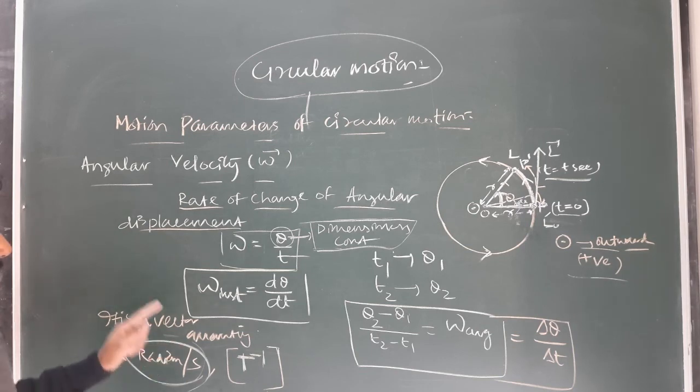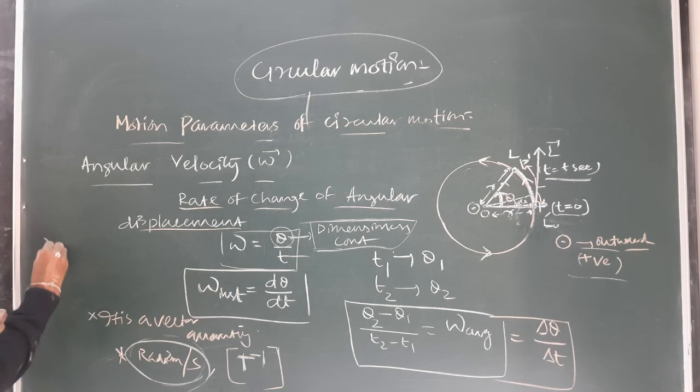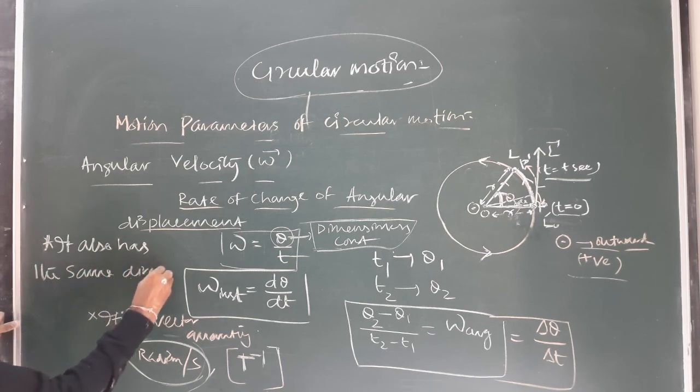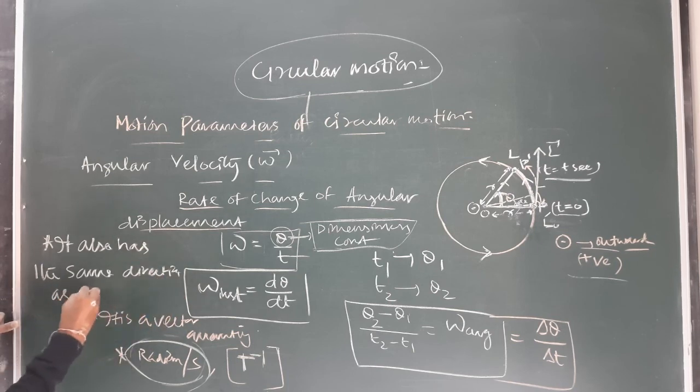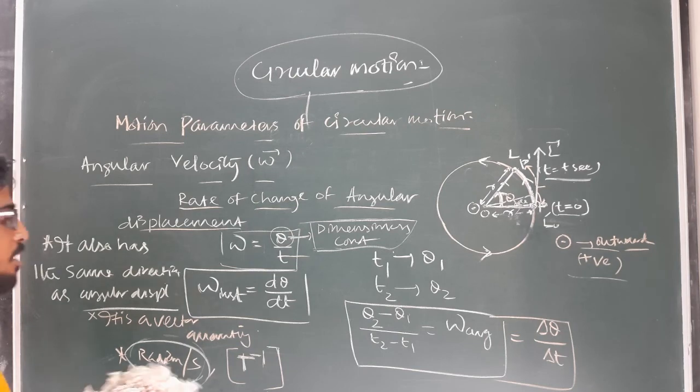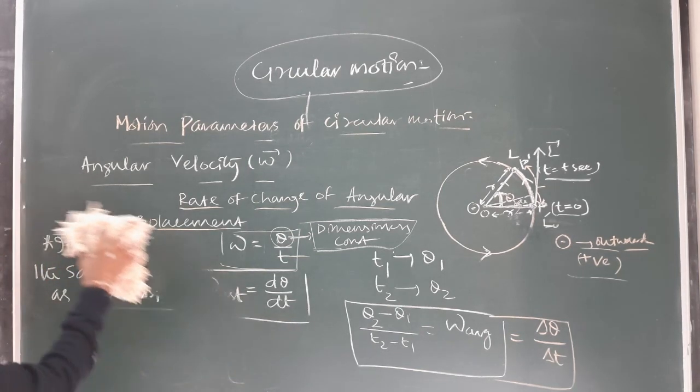And as it is a vector quantity, it has direction, and its direction is the same as that of angular displacement. So angular velocity also has the same direction as angular displacement. Okay, so you have to remember angular velocity is a vector quantity which has the direction same as that of angular displacement. Clear?